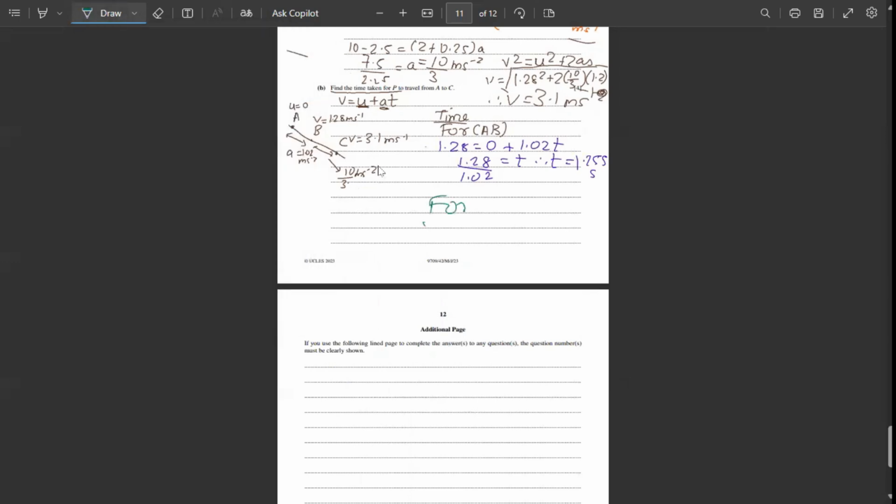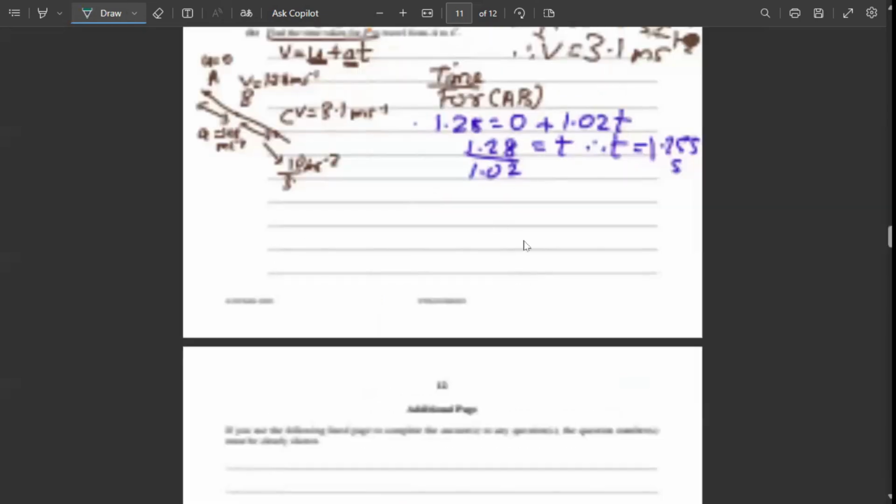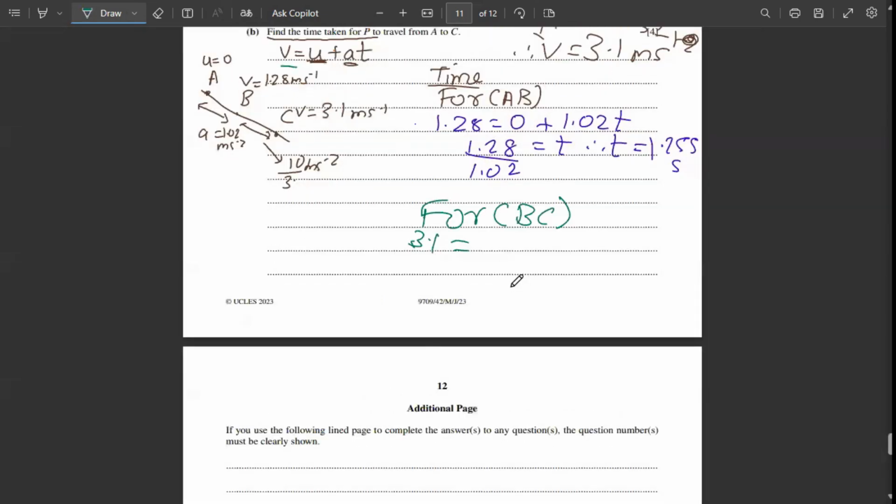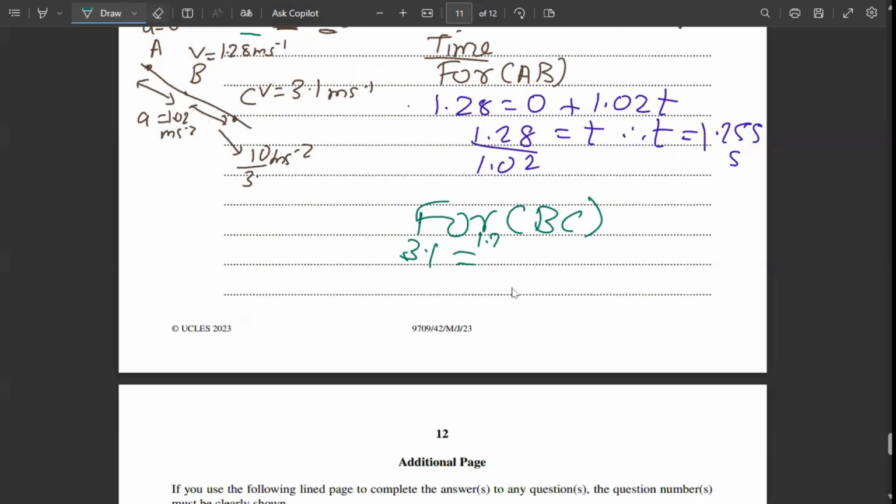And the time taken for BC will be: the final velocity is 3.1, the initial velocity is 1.28, the acceleration is 10 by 3, and we have to find out the time.